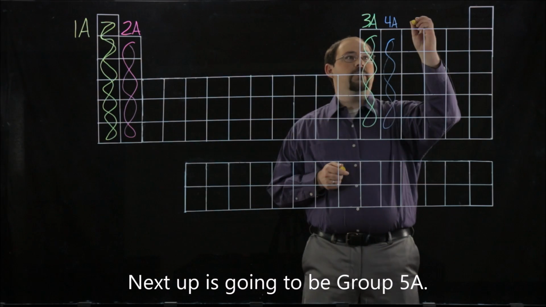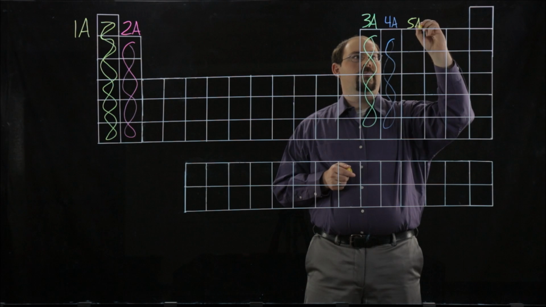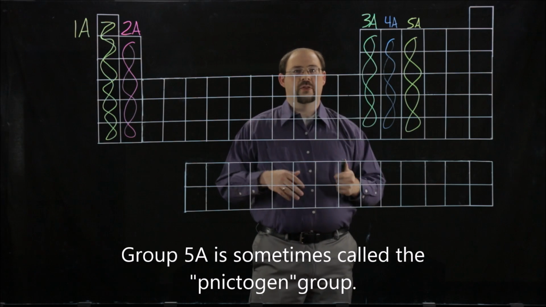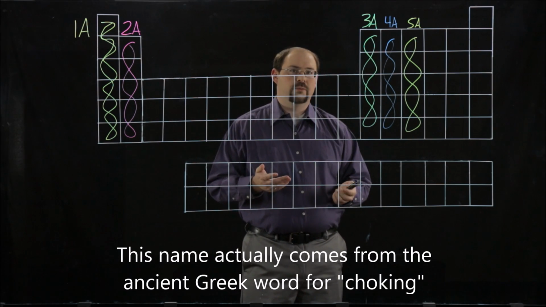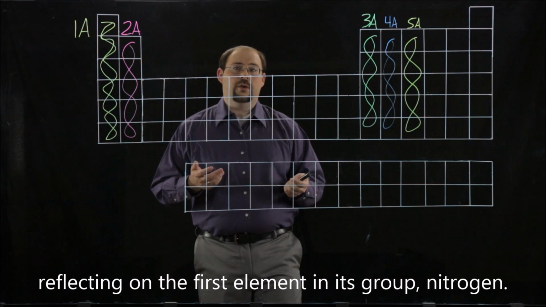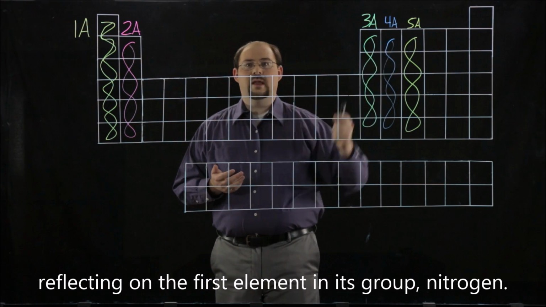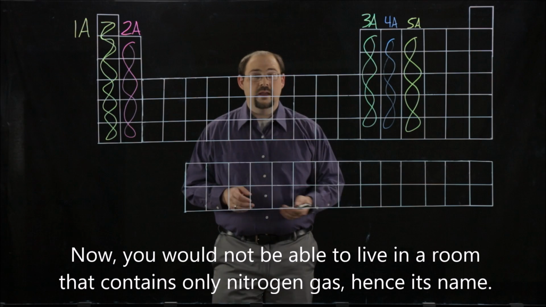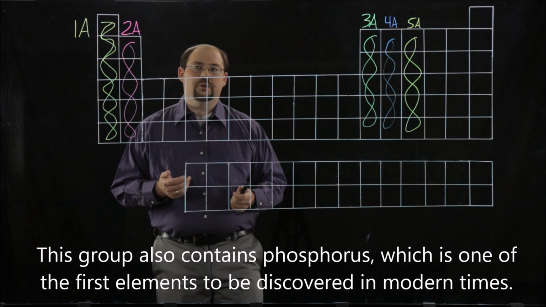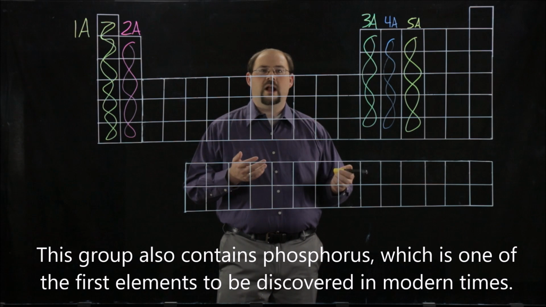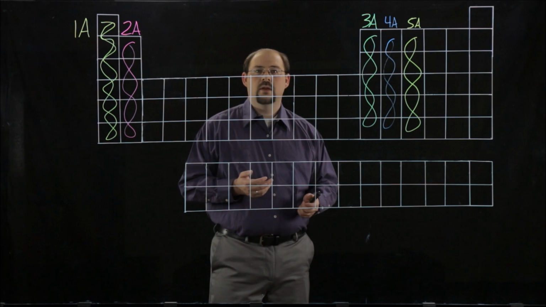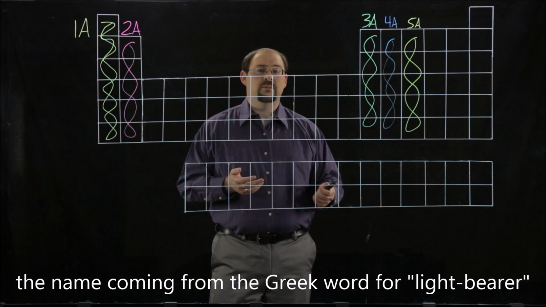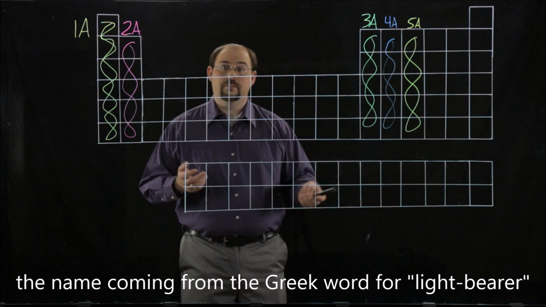Next up is going to be group 5A. Group 5A is sometimes called the pnictogen group, and this name actually comes from the ancient Greek word for choking, reflecting on the first element in its group, nitrogen. Now, you would not be able to live in a room that contains only nitrogen gas, hence its name. This group also contains phosphorus, which was one of the first elements to be discovered in modern times. It is named for its observed property to glow faintly when exposed to air, the name actually coming from the Greek legend of the light bearer.